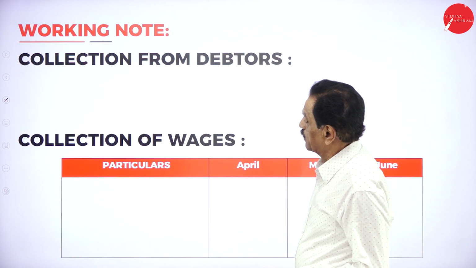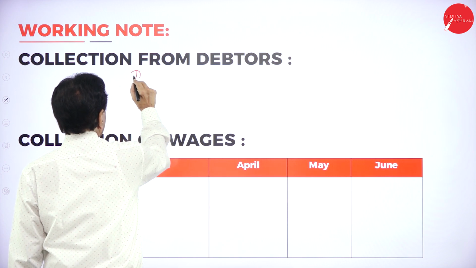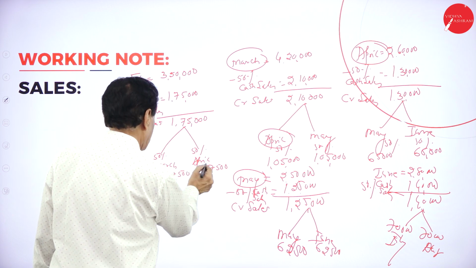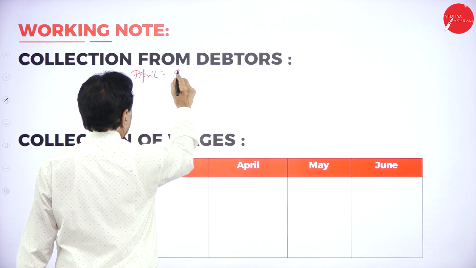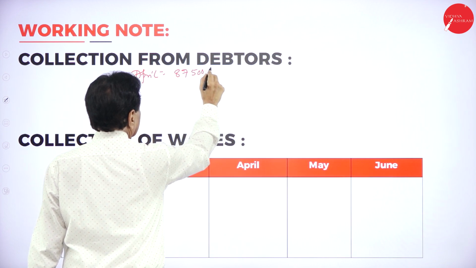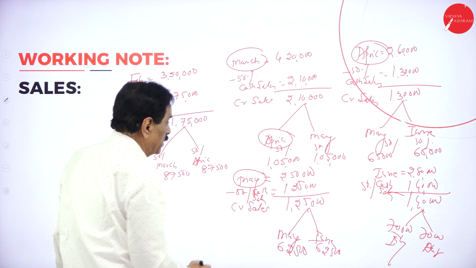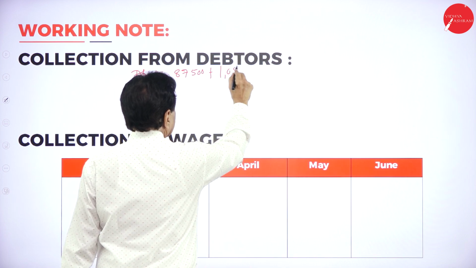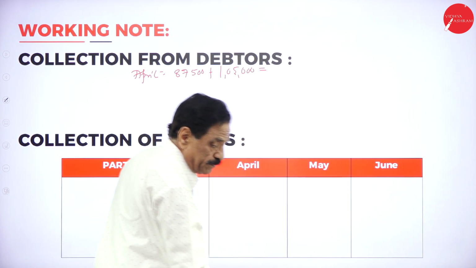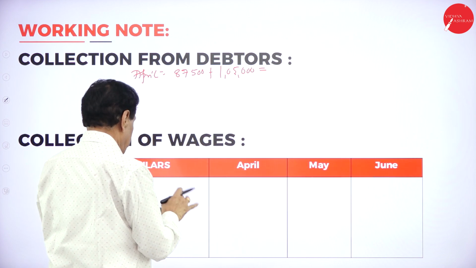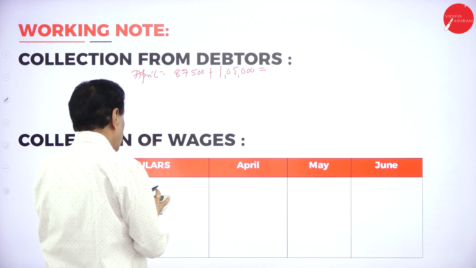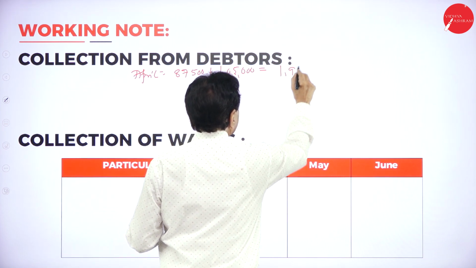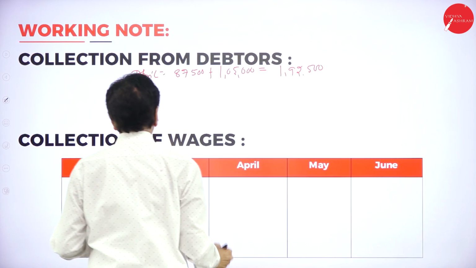We'll start with collection. April. See the board. April, how much do you get? 87,500 plus 1,05,000 is 1,92,500, collection from debtors in the month of April.